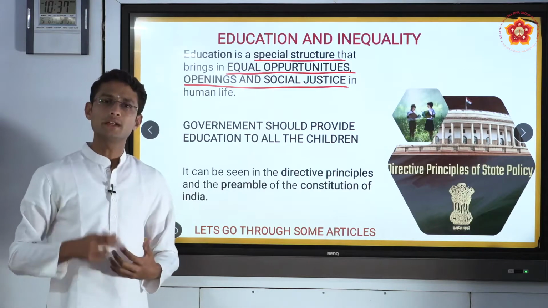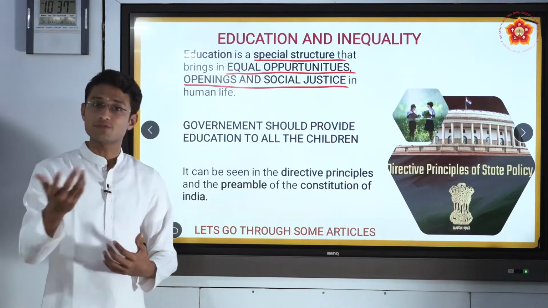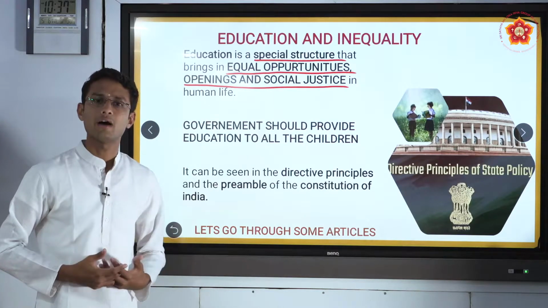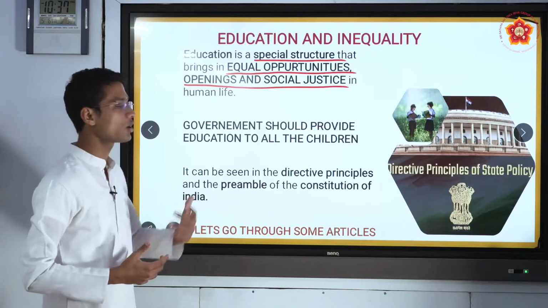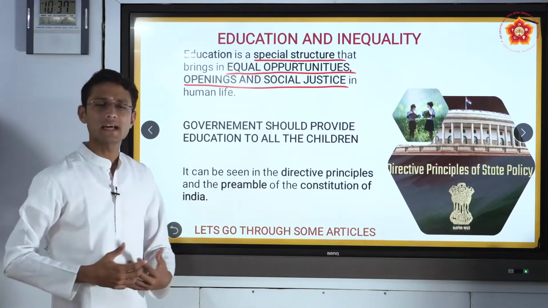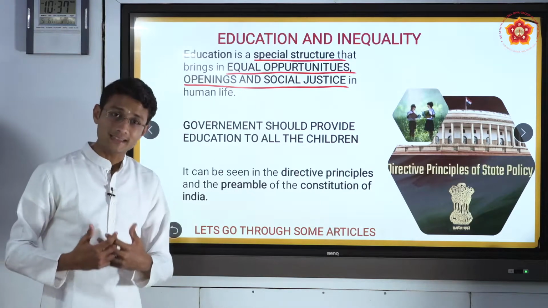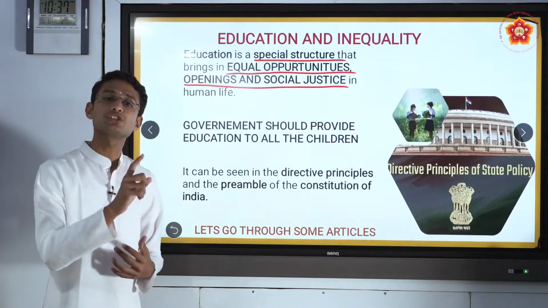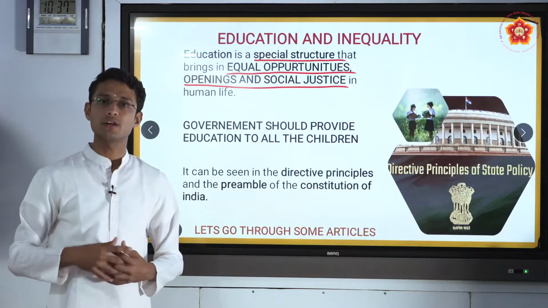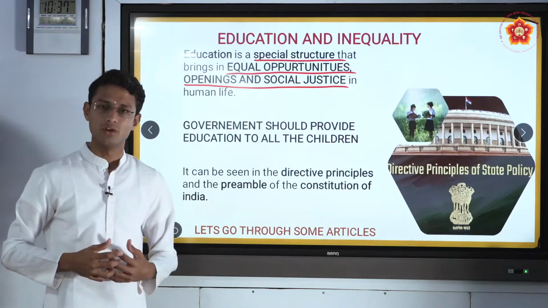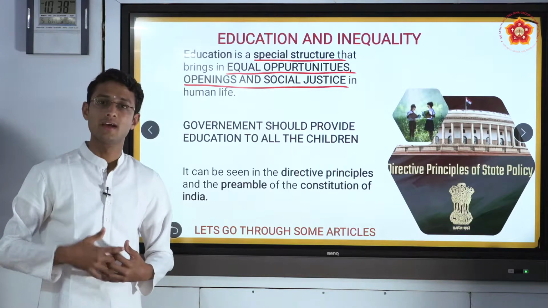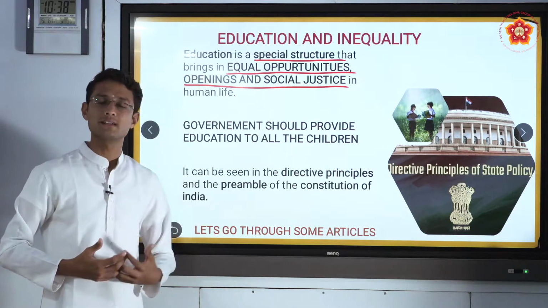So let us look into some articles and some amendments, some changes which have been made in these articles by the government. In our Directive Principles of State Policy in the constitution, they have made education a main sector. So what exactly are directive principles? Directive principles are nothing but ensuring the social and economic stability of a person in the society. And also in our constitution, education plays a very important role. How it works, how some of the articles have been enforced in our constitution. So now let us look into that.